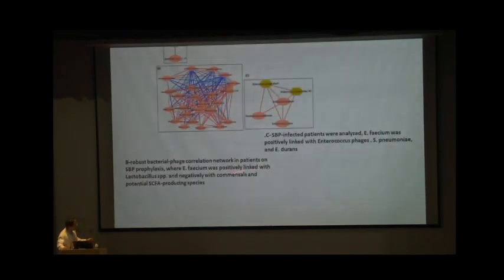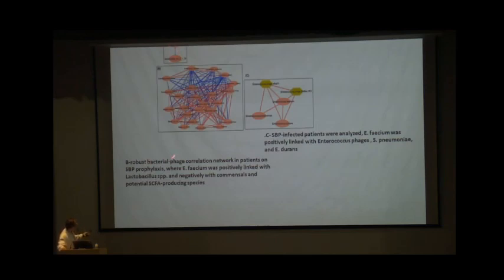So similarly, in case of Enterococcus also, the first one, A, B, and C. The first one is basically ascites with no SBP prophylaxis and no infection. You can see that there is a minimal interaction between the bacteria, and with only Bacteroides, good bacteria, there is a minimal interaction.